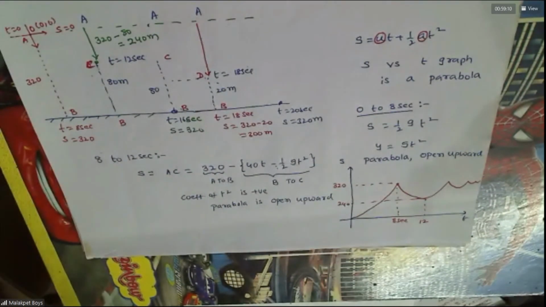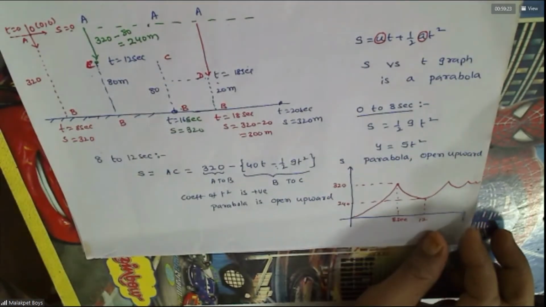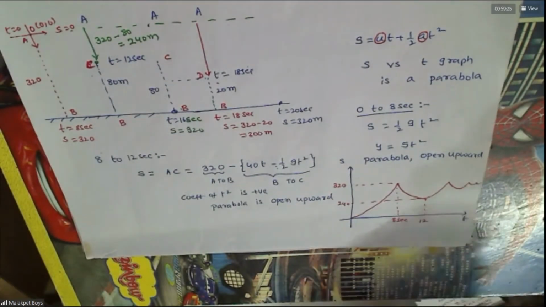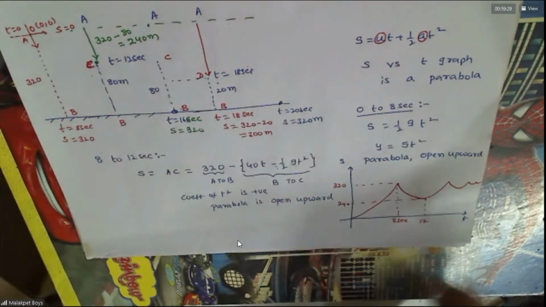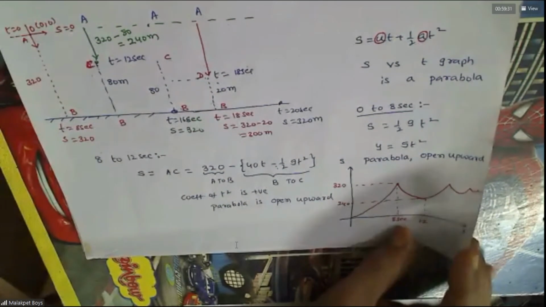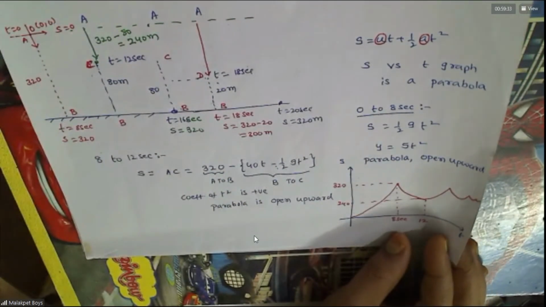So this is velocity displacement. And the last one is acceleration time graph. Shall I turn this? Just a minute.